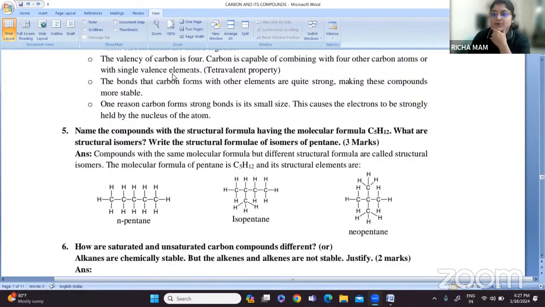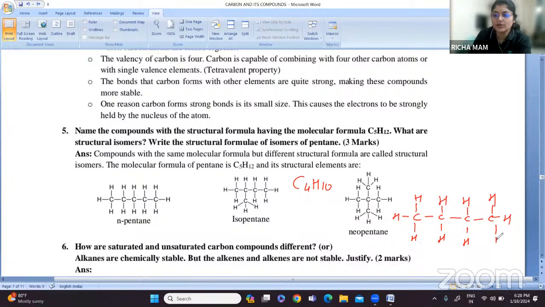So when you have compounds with the same molecular formula, but the structural formula is different. Suppose I take an example of butane, that is C4H10. I can write it as CH3, CH2, CH2, CH3. Count 1, 2, 3, 4 carbons, and 1, 2, 3, 4, 5, 6, 7, 8, 9, 10 hydrogens. Right. So this is n-butane.